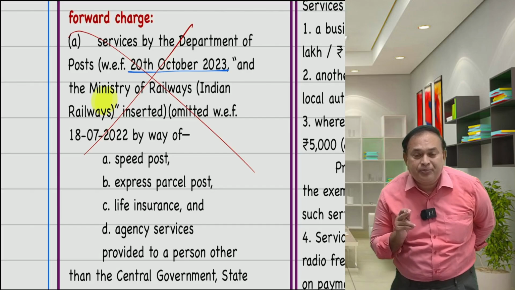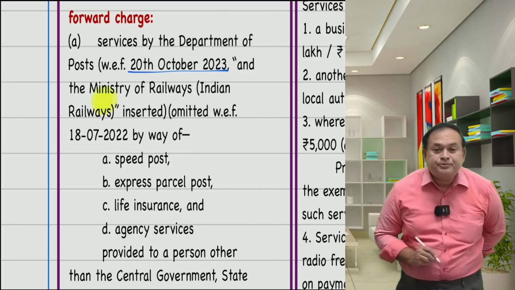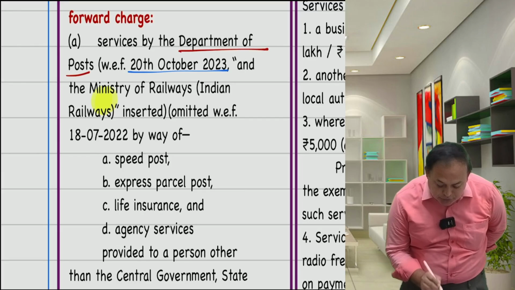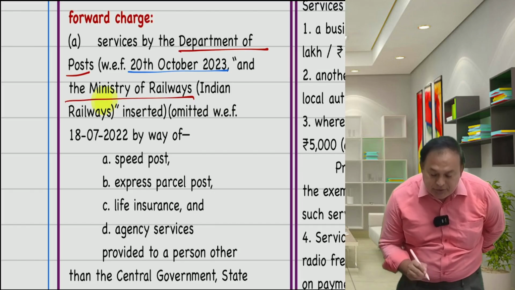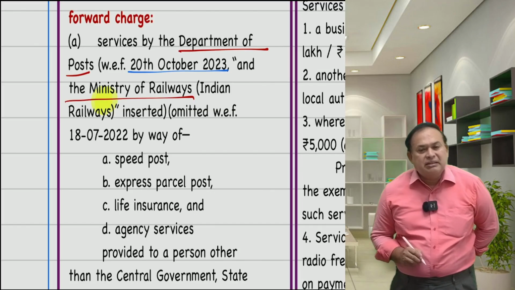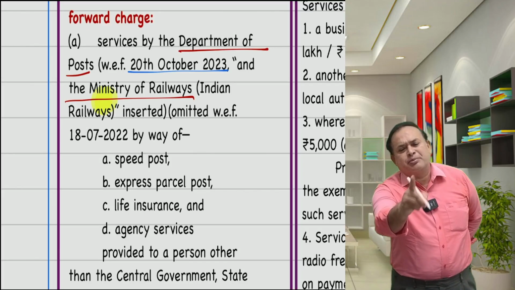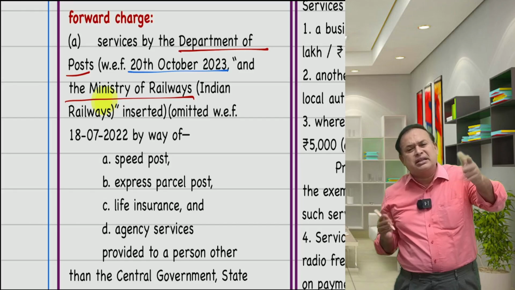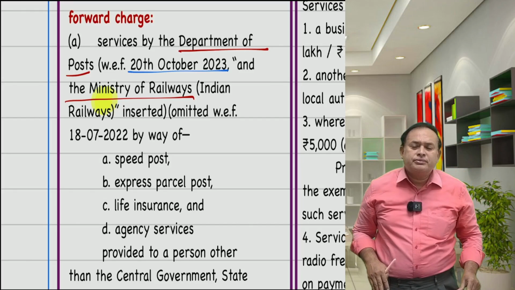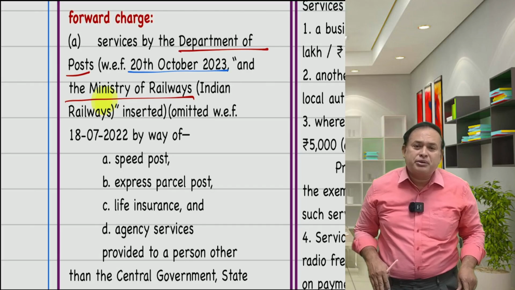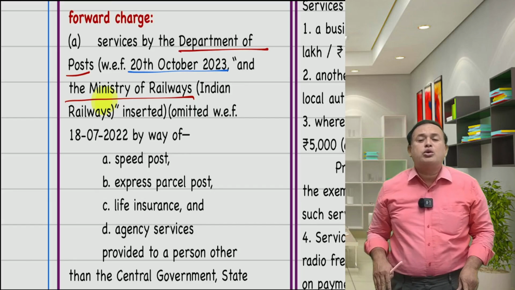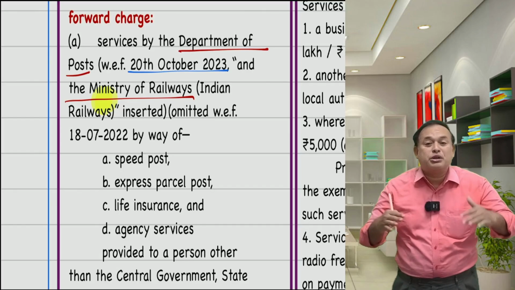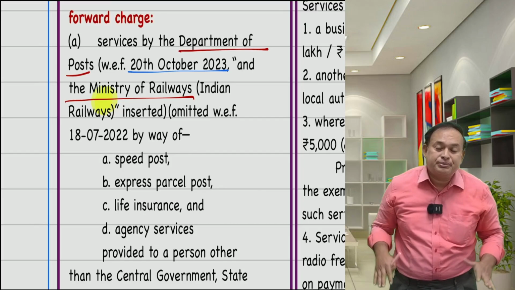They specifically said, if the government provides the services, namely Department of Post, namely Indian Railways, in that case, whatever services they provide, my dear friends, forward charge, irrespective of the recipient status, is an amended provision from 20th October 2023 onwards. Earlier, this status was applicable only for the Postal Department. Now it is also extended to Indian Railways.